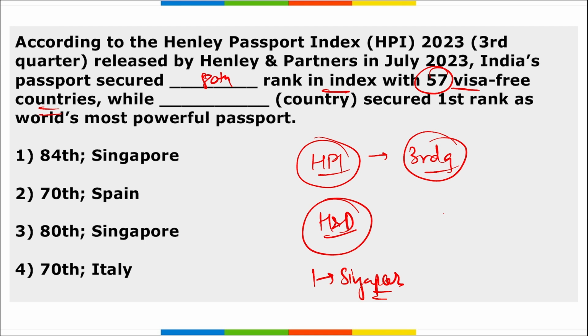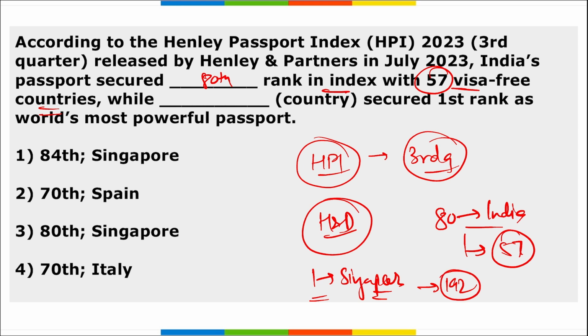India has a rank of 80, and Indians can travel to 57 countries visa free, whereas Singapore's rank here is 1 and they can travel to 192 countries visa free. So the right option here becomes option 3. Correct.